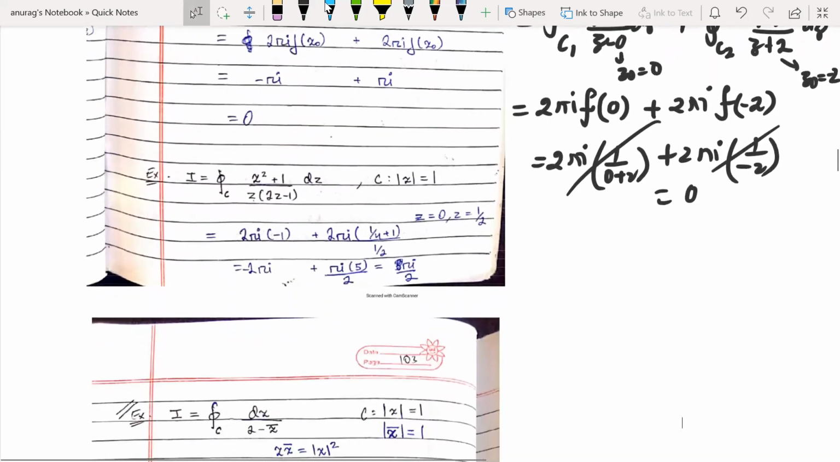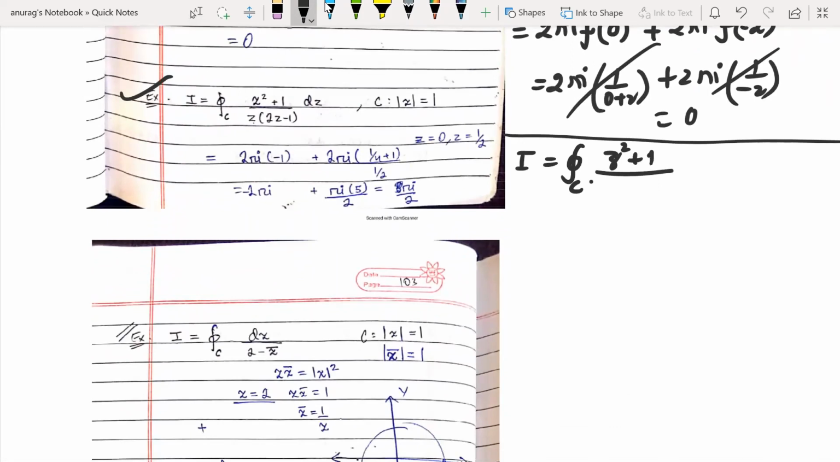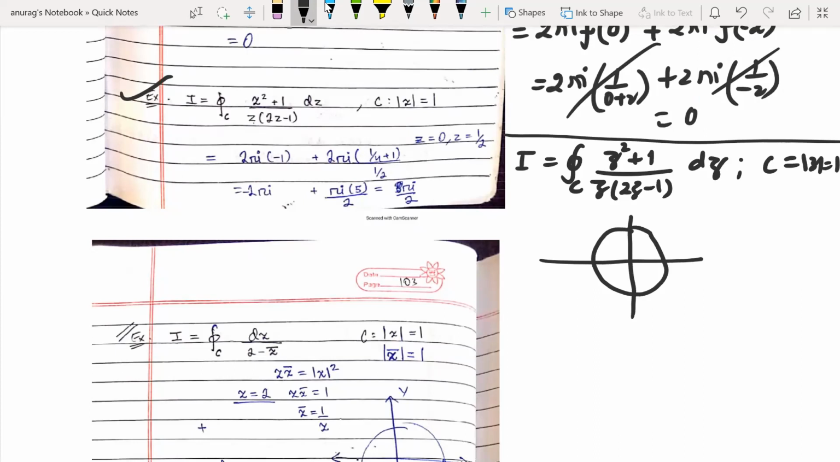The most important example I'm going to solve for you. This is a very, very important problem. I have asked it several times in exams. The integral of z squared plus 1 over z(2z minus 1) dz, where the curve is given as mod z equal to 1. So firstly we will draw the curve: mod z equal to 1, a circle of radius 1. At which points is this function not defined? z equal to 0 is creating a problem and z equal to 1 by 2 is creating a problem.